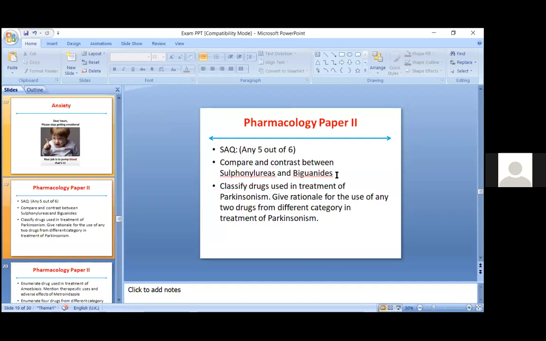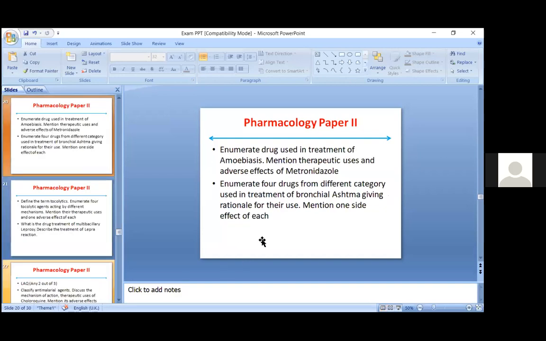Most of the students just write drugs affecting the brain dopaminergic system, but drugs affecting the brain cholinergic system should also be written. And if it is possible, draw a diagram showing the balance between levodopa or dopamine and acetylcholine, how it is maintained. That is also very important. If you write that in this question, it will be easy for you to score the marks.